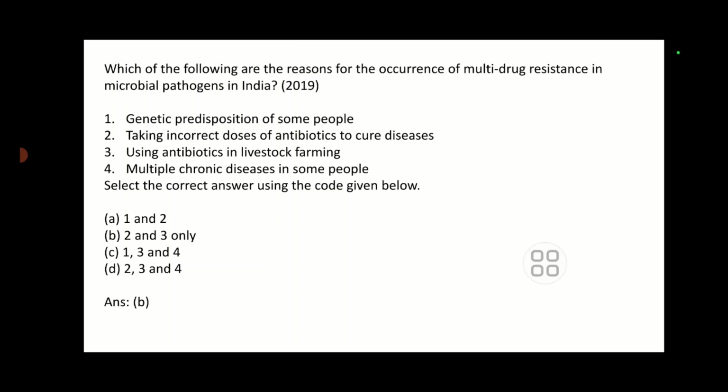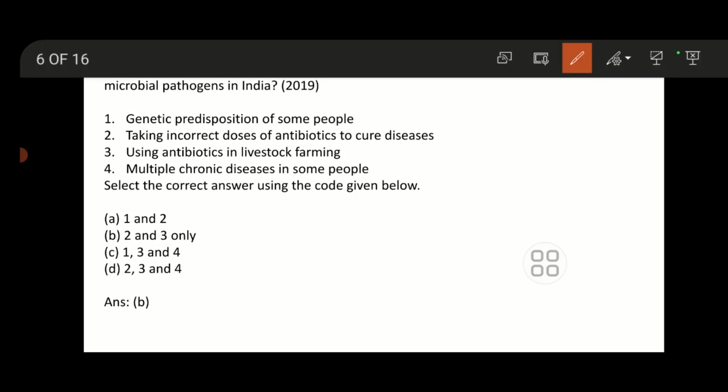This has already been asked as a previous year question in UPSC 2019. They asked about the reasons for occurrence of multi-drug resistance: genetic predisposition, taking incorrect doses of antibiotics. So 2 is definitely correct, and you can eliminate C. Using antibiotics in livestock farming, that is also true. When 2 and 3 are true, you can eliminate A. Multiple chronic disease is not associated with antibiotic resistance. So for this you need not study many questions.